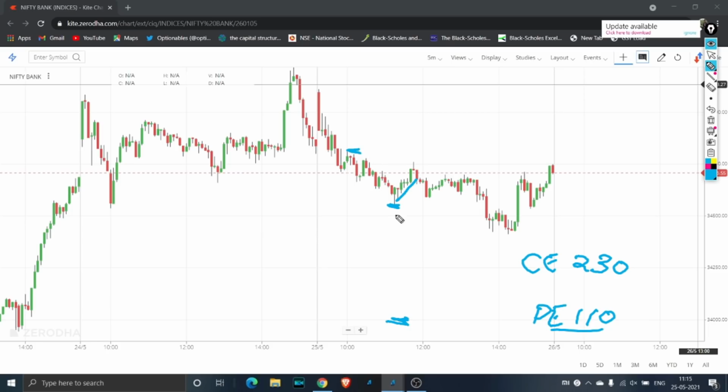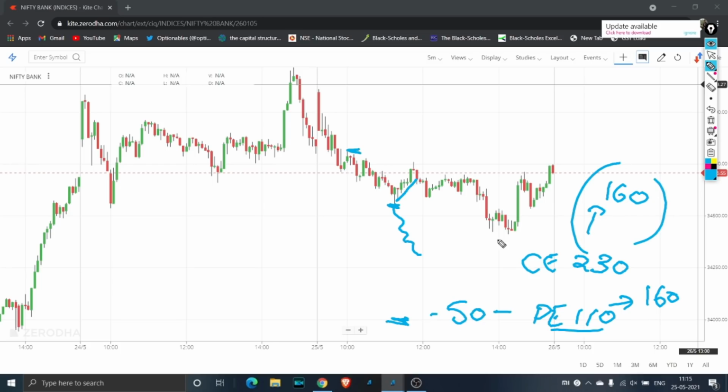But in case it had continued to come down like this, then this 230 leg would have become somewhere close to say around 160, and this also would have become around 160. So here I would have lost around 50 points. So this is negative 50 points, and from this decay I would have got somewhere around 70 points. So the entire idea was this: if the fall continues, I will anyways recover all the losses because the CE is at 230 and PE is at 110. But if there's a bounce back, instead of losing huge money, because if there's a V-shaped move, I'll be losing quite a lot of money, this leg will be saving me a lot of money. So that was the entire idea behind taking this trade.